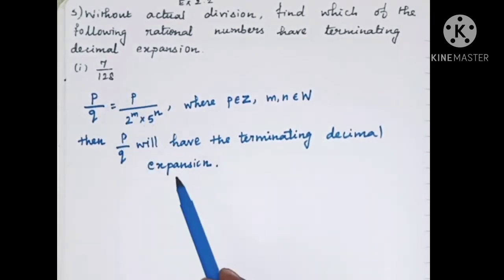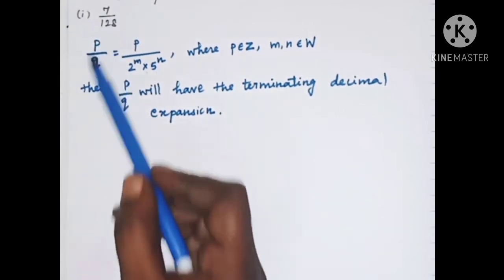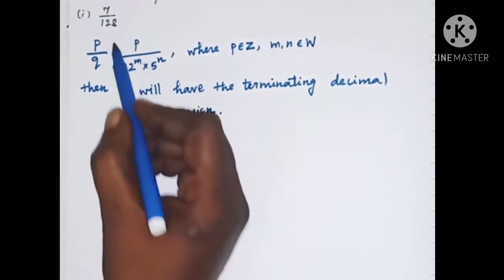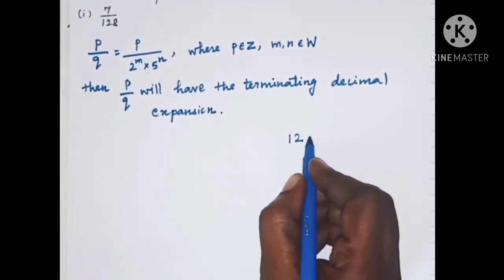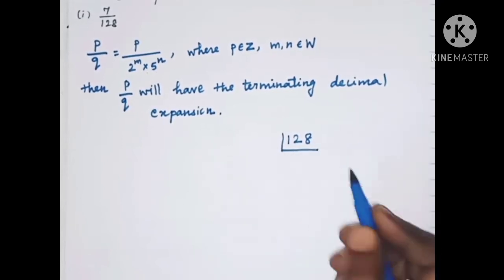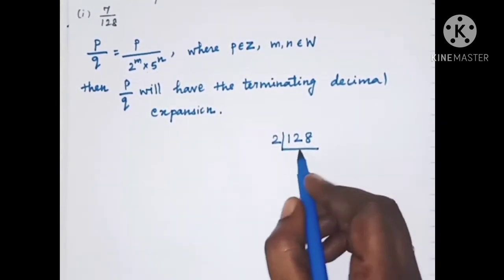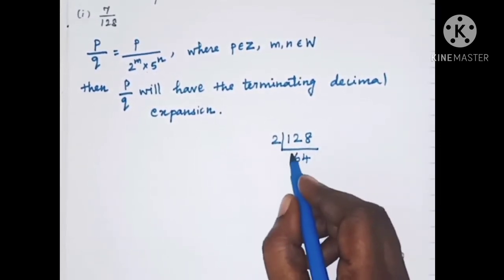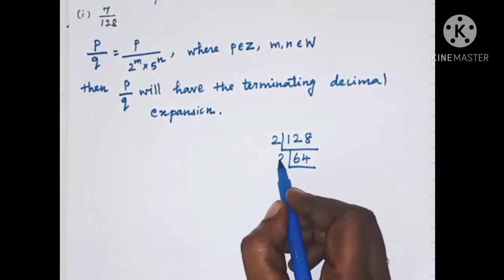Then we will say this has a terminating decimal expansion, otherwise it is not terminating. For that, first we have to find the factors of 128 by the LCM method. Factors of 128. So this will be done by the 2 table. 6 2s are 12 and 4 2s are 8. Again by the 2 table we will solve this.